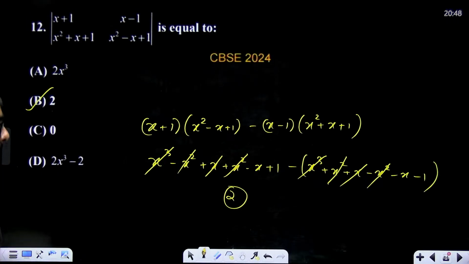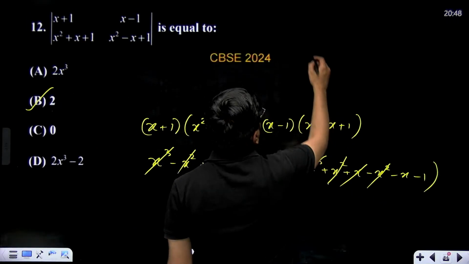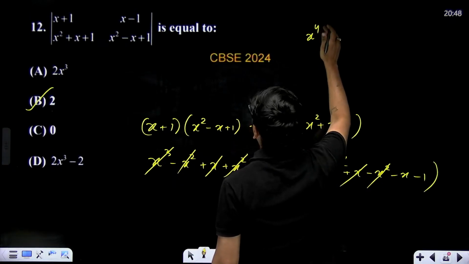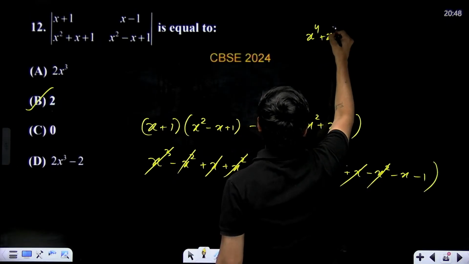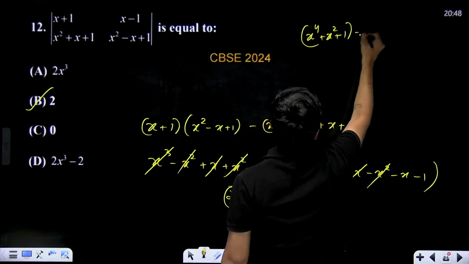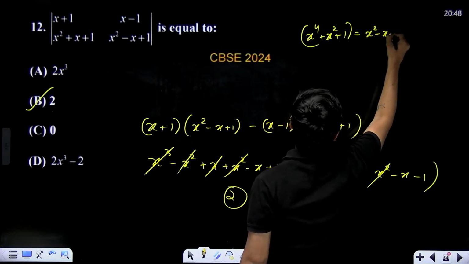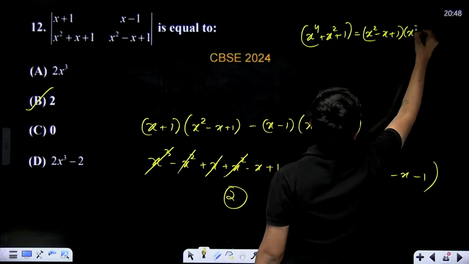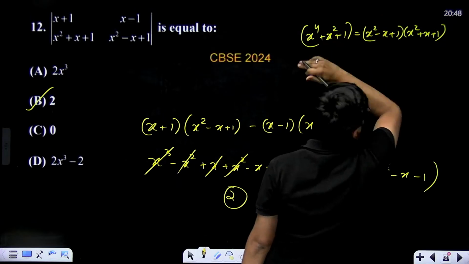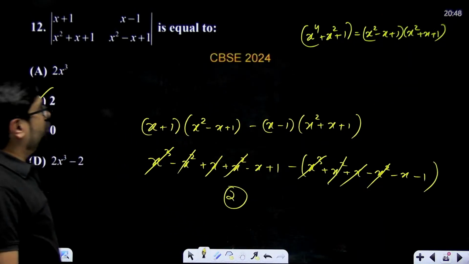That's it. One more property I remembered to tell you over here. x to the power 4 plus x square plus 1 can be factorized as x square minus x plus 1 into x square plus x plus 1. Just for the information I'm telling, maybe somewhere you might need to use this.